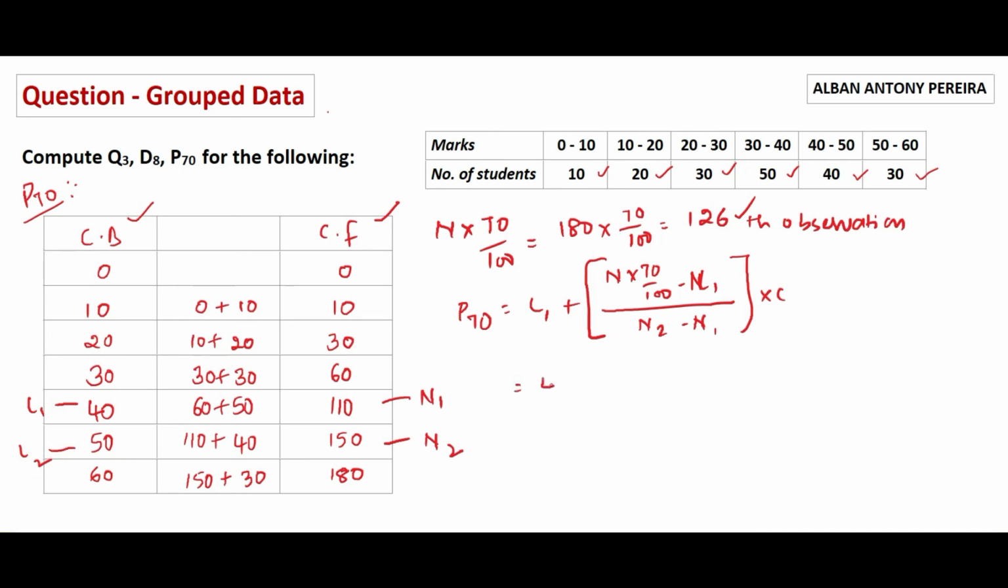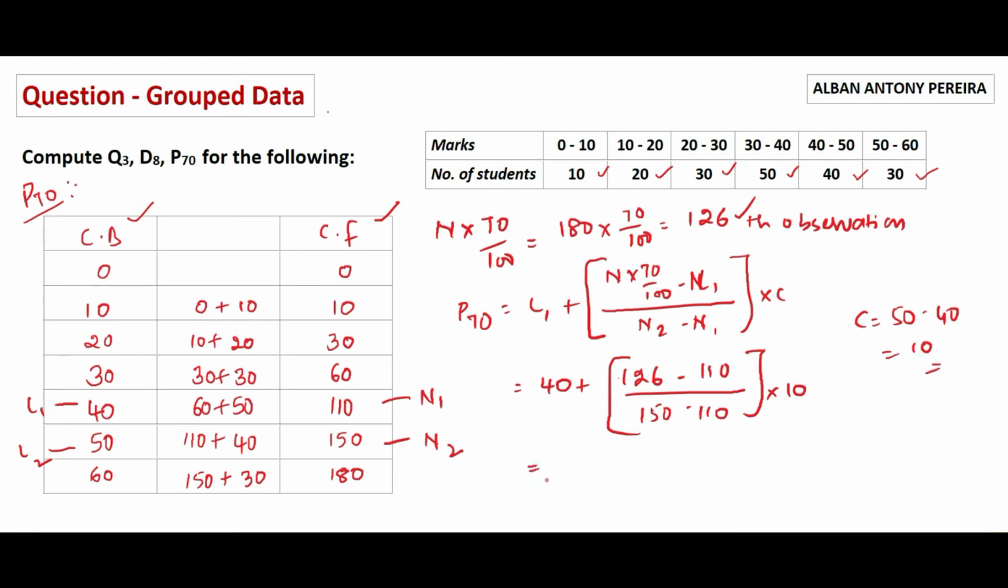L1 is equal to 40 plus n into 70 by 100, which is 126, minus N1, which is 110, divided by n2, which is 150 minus 110, into C, which is 10. As usual, C is equal to 50 minus 40, that is equal to 10.